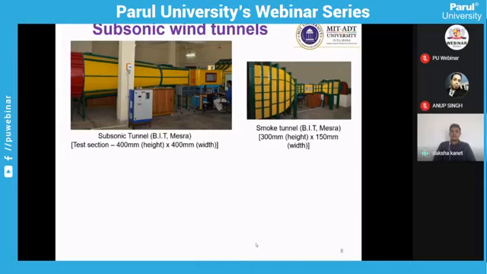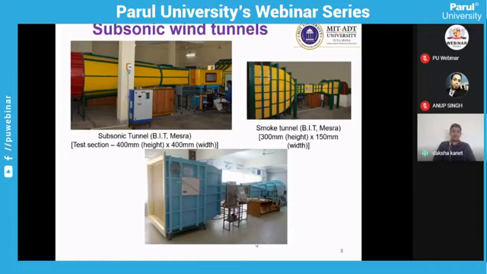Low subsonic wind tunnel is also called a smoke tunnel, which is generally used for flow visualization. And we can use different flow visualization techniques to study the quality of the flow, whereas the higher subsonic wind tunnel we are using for the quantitative flow measurement to study the aerodynamic forces and pressure measurements.